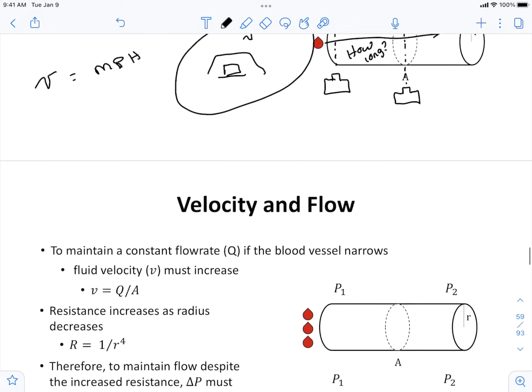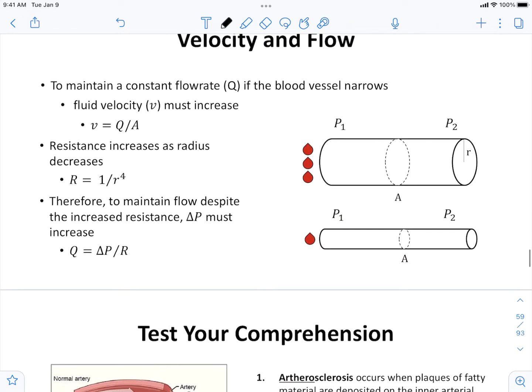Here's the example that I show you with blood instead of cars. Imagine all three of these drops of blood move at the same time, exactly the same time. Then I have three of them crossing that cross-sectional area per whatever my unit is. So if my unit is minutes, I have 3 drops of blood per minute.